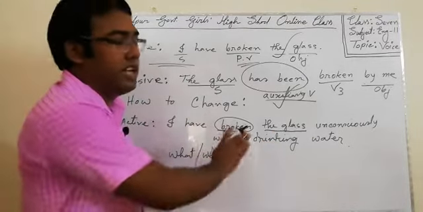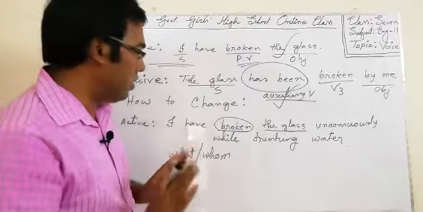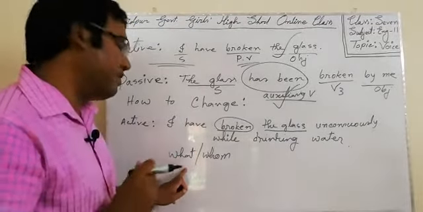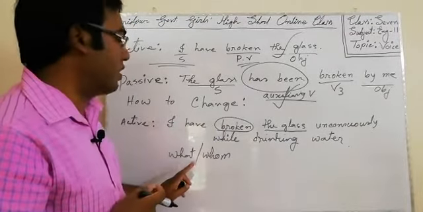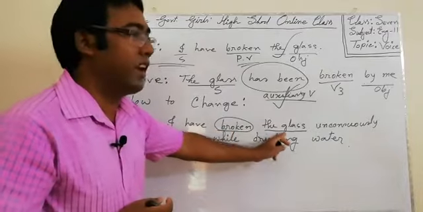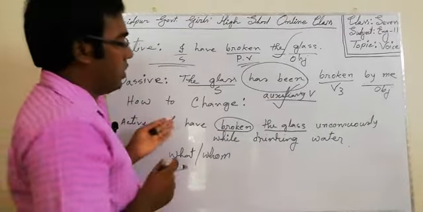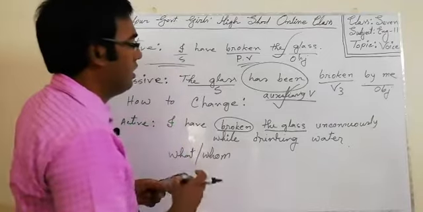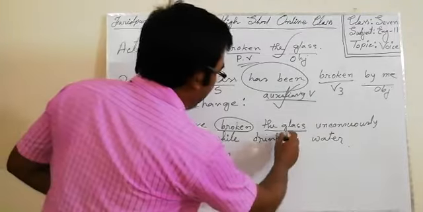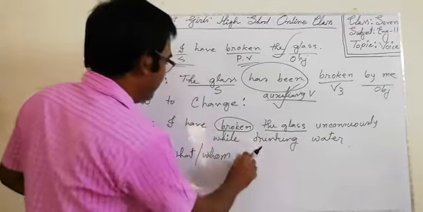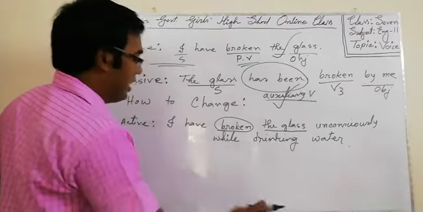Whom broken? There is no answer in this sentence. So, no need. If we get only one answer, it's enough to find out the object. So, what broken? The glass. So, in this sentence, the object will be only the glass.